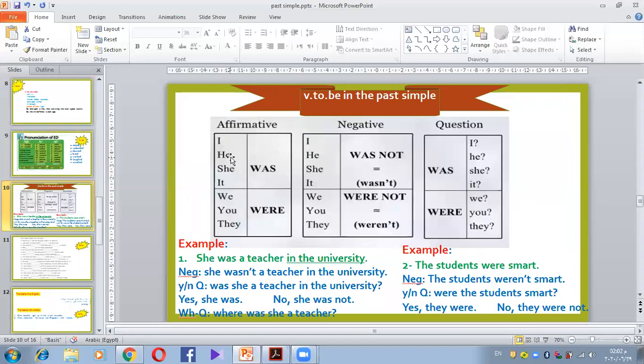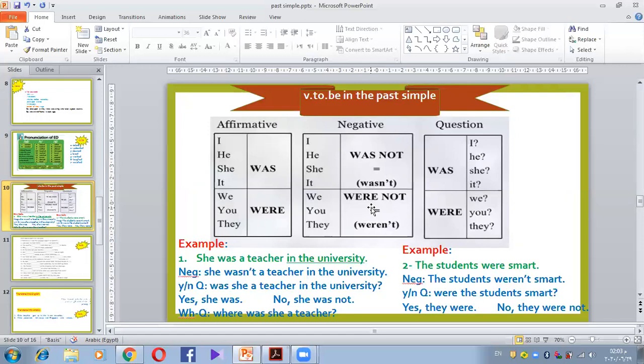If I have I or he or she or it, okay, the past is going to be was. If we have we or you or they, the plural, I'm gonna use were. Okay, very simple and very easy. Was or were. Were for the plural, and the rest is going to take was. If it's negative, it's going to be what? I, he, she, it was not, and we contracted into wasn't. We or you or they were not, but we contracted into weren't. Good, very good, and very easy.